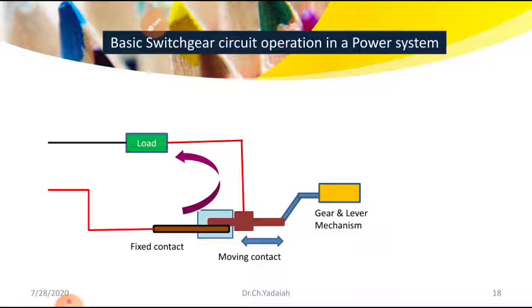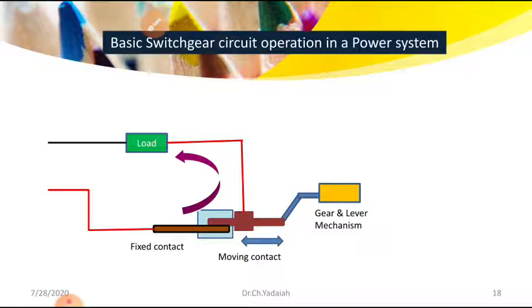After the requirement, once again I will give the signal to the gear and lever mechanism, then it will push towards the left, and once again it contacts the fixed contact. Then the circuit is closed. So opening and closing take place by using the mechanical mechanism under manual operation.